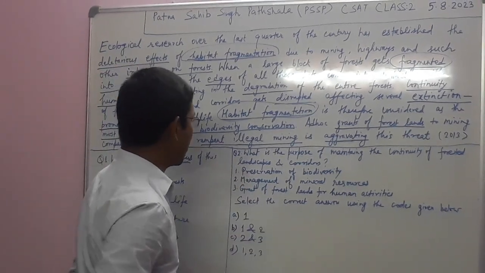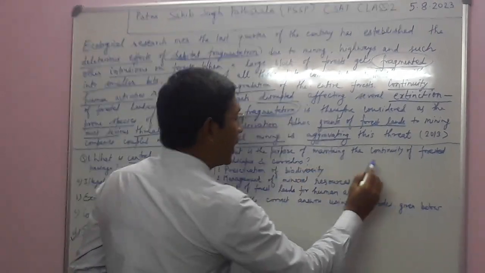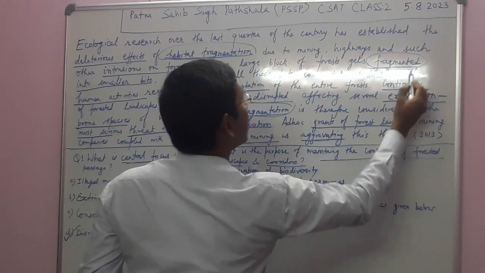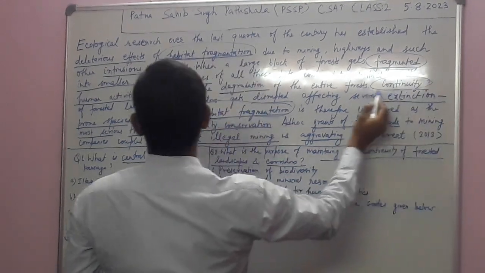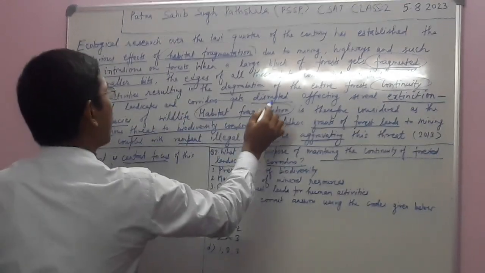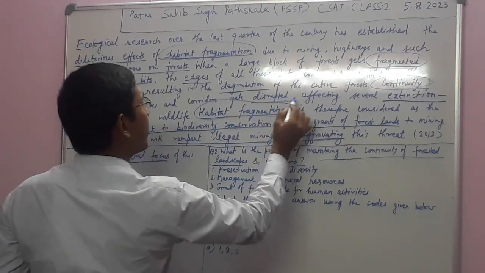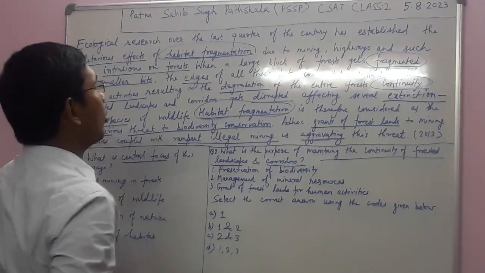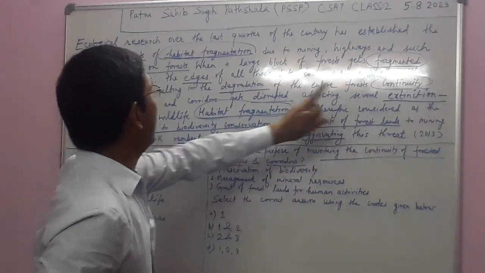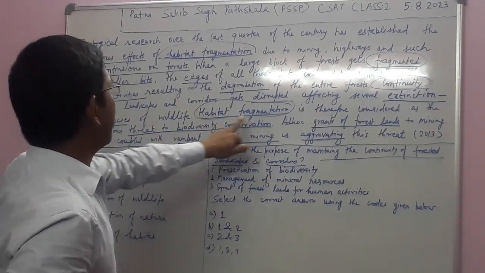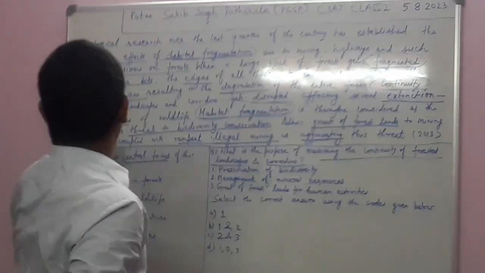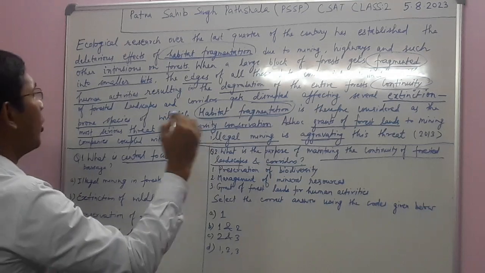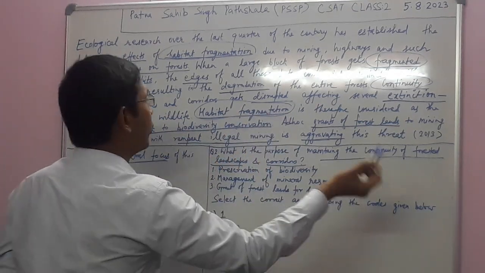Now come to the second question. What is the purpose of maintaining continuity of forested landscapes and corridors? Here is the word continuity. Continuity of forested landscapes and corridors gets disrupted, affecting several extinction prone species of wildlife. So the effect of discontinuity of the forested landscape is that extinction prone species become more vulnerable to extinction.